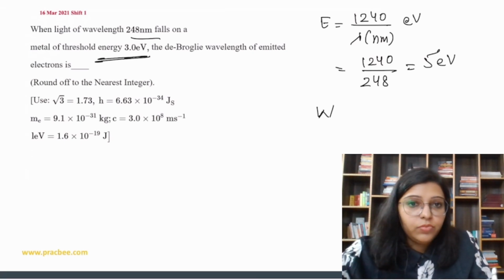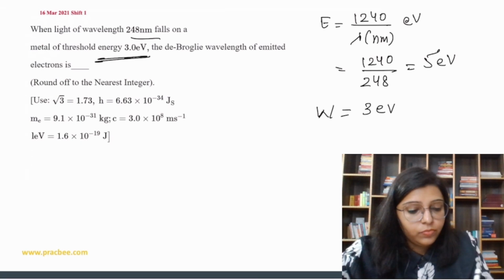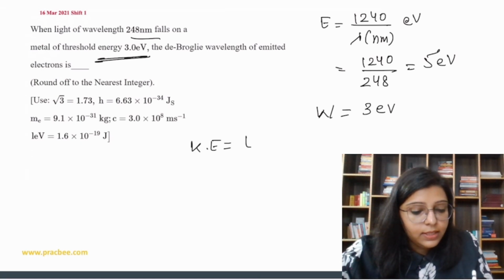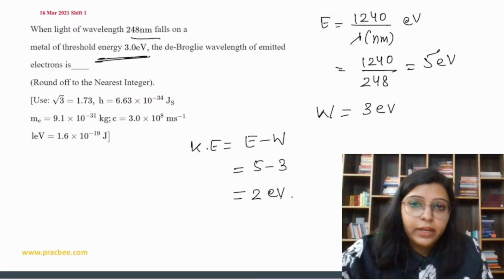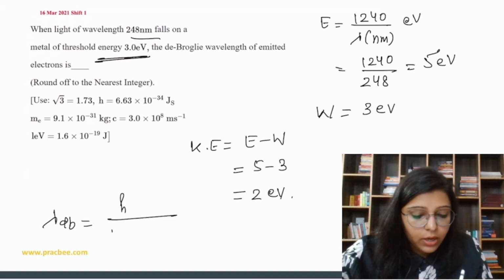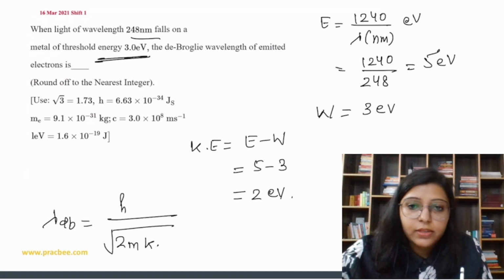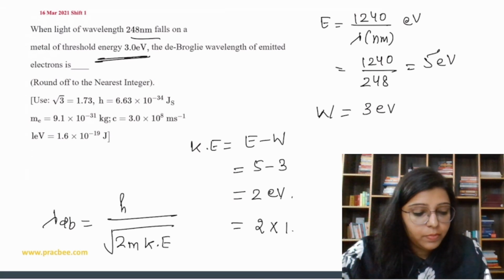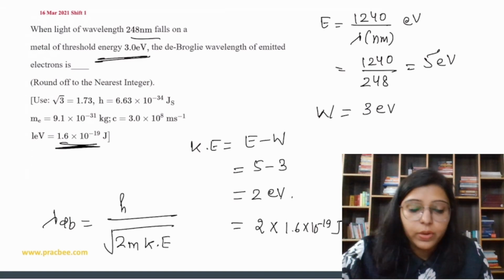Threshold energy means work function, it is given as 3 electron volt. So kinetic energy is energy minus work function. It means 5 minus 3, which is equal to 2 electron volt. Right. Now we have to find lambda de Broglie. How? h upon under root 2m kinetic energy. That's it. So since it is in electron volt, you have to convert this into joules. So 2 into 1.6 into 10 to the power minus 19 joules. That is already given over here.